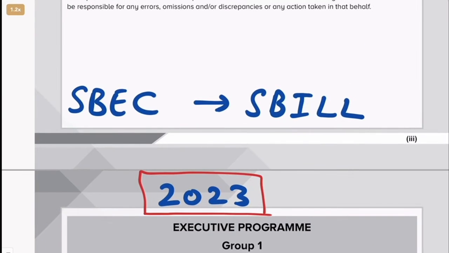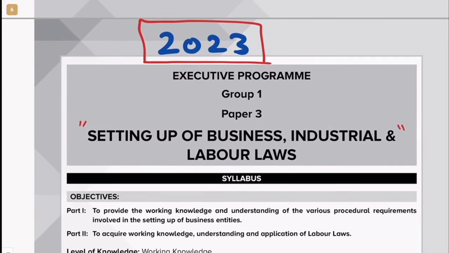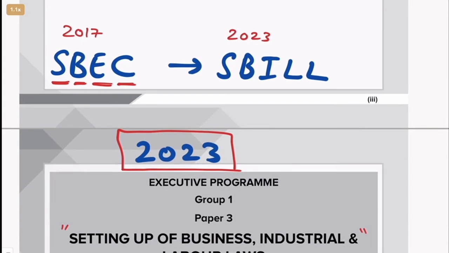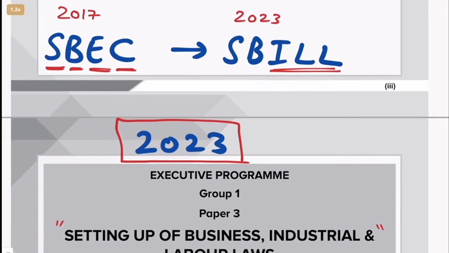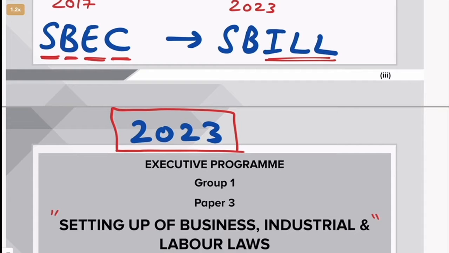In the old syllabus, the 2017 syllabus, it was called SBEC, setting up of business entities and closure. And in the new syllabus, that is the 2022, which is implemented from 2023, here we are calling it setting up of business, industrial and labor laws. So the new part is the industrial and labor law part, which is going to be new.